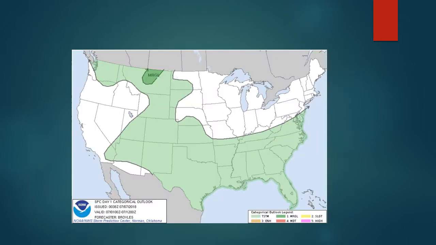This is the convective outlook, and there will be general thunderstorm at most part of south in US and some in northwestern part of the US. And there's a marginal risk of thunderstorm at middle north part of Montana.